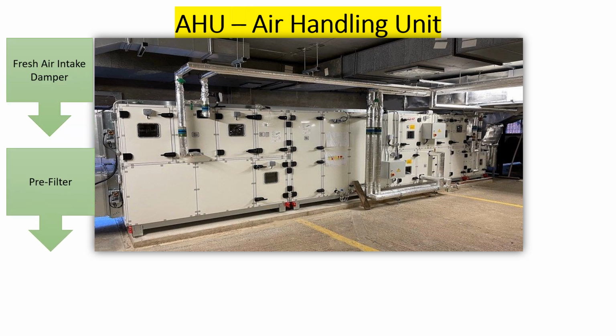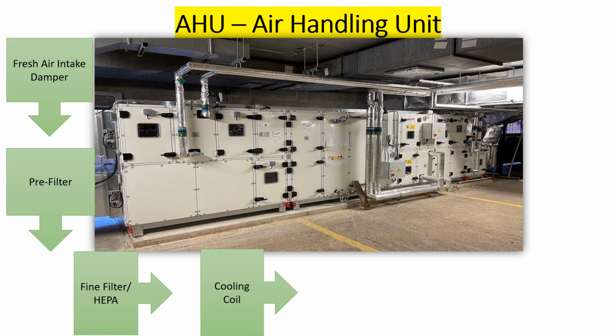The second is the pre-filter. This is the first stage of filtration. It removes dust and large particles. The second stage of filter is the fine filter or the HEPA filter, which removes very small particles like bacteria and viruses. So this is critical in hospitals, especially in the ICU and OR. Then we have the cooling coil, which uses chilled water or refrigerant and cools the air and removes moisture.